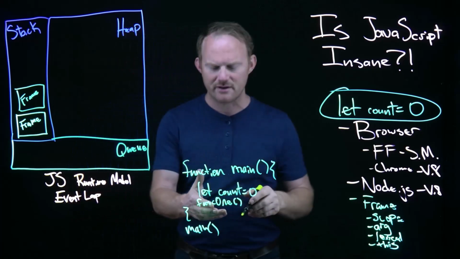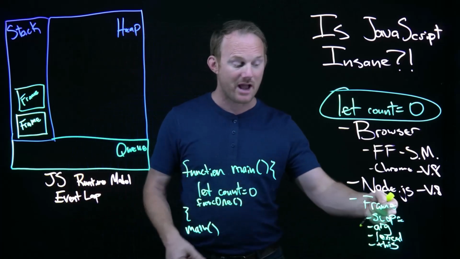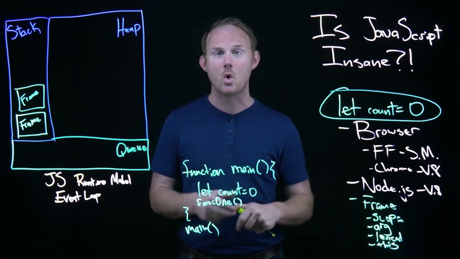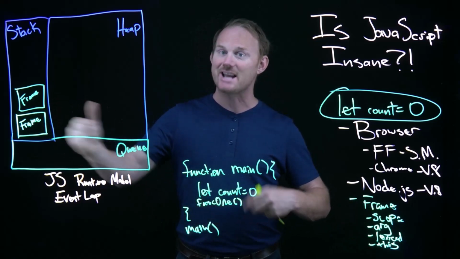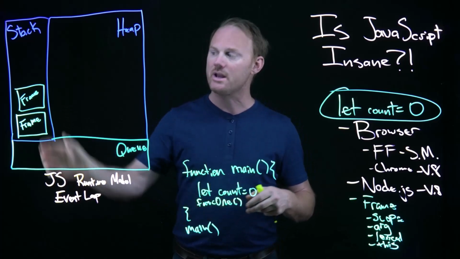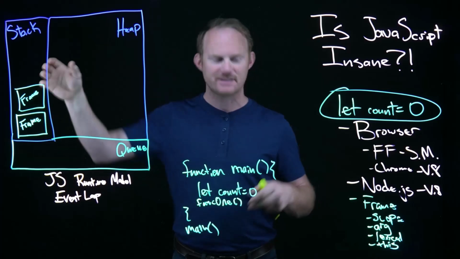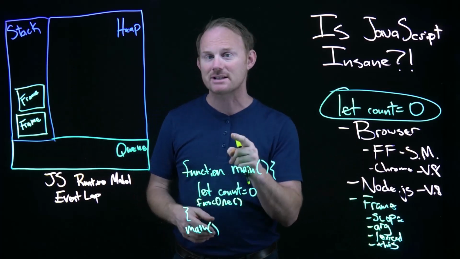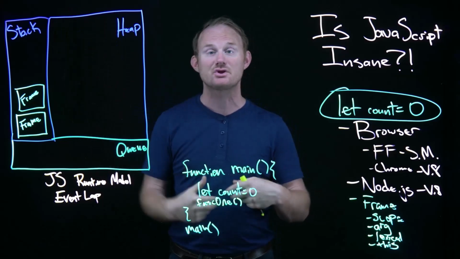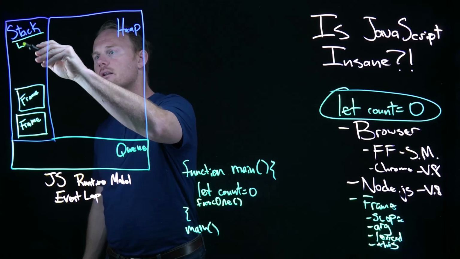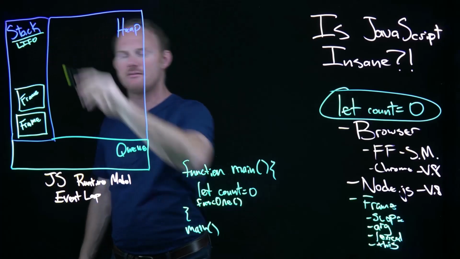So we haven't defined this func1, but it would have its own scope, its own arguments, its own lexical scope, and its own this. And the stack is going to get built that way. As functions get called, they will get added on top of the stack, all with their own stuff. The stack is processed from top to bottom. So it's a LIFO model. I'll go ahead and put that up here. LIFO means last in, first out.